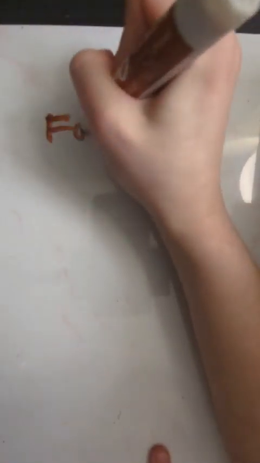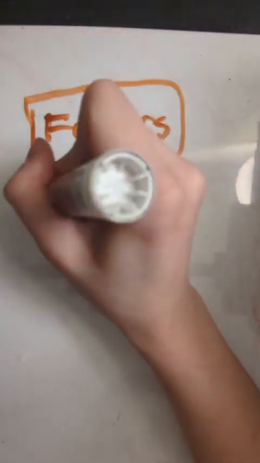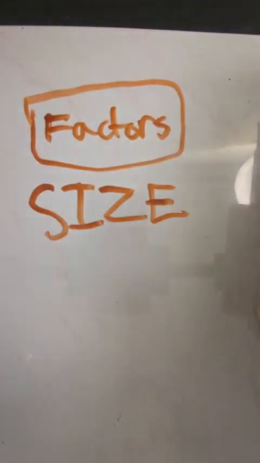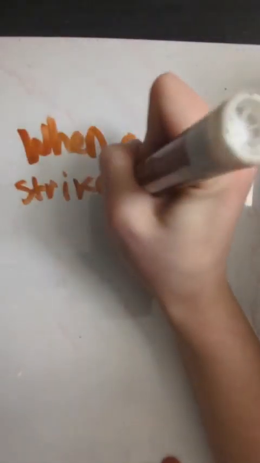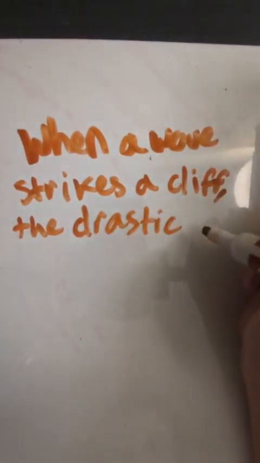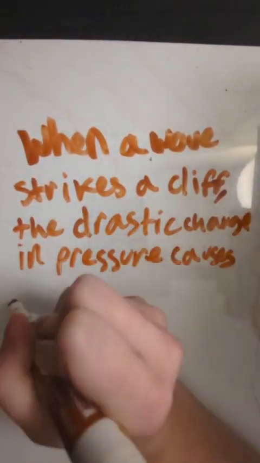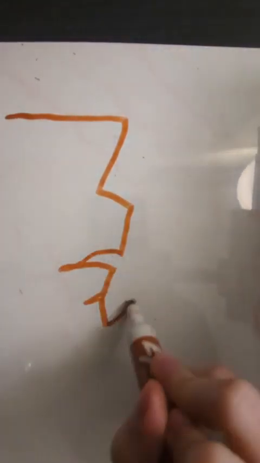The factors that affect the rate of erosion and deposition are the size of the sediment and the speed of the water. Also being a part of the water agent is wave erosion. When a wave strikes a cliff, the drastic change in pressure causes the rock to splinter. You can see the wave entering the crack and exiting very quickly, which causes stress. As a result, the rock will break off.